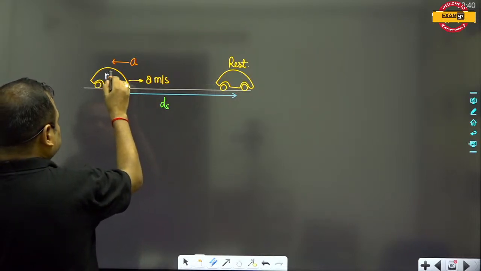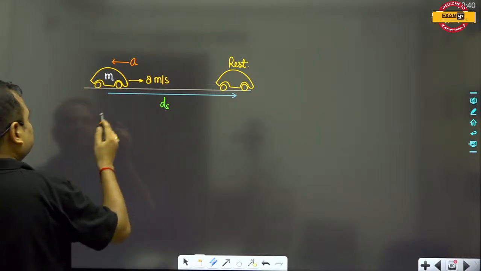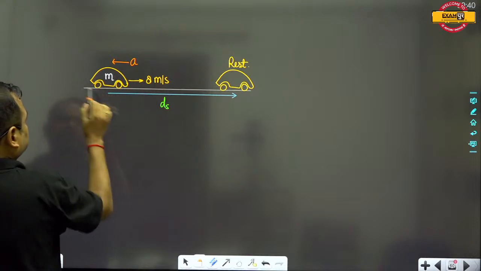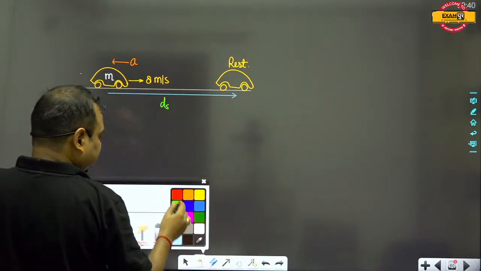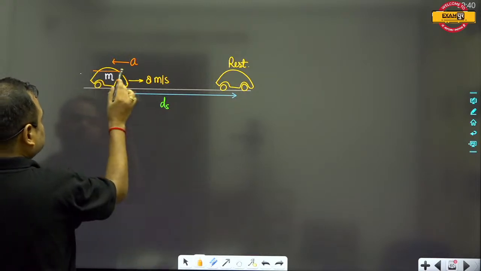Suppose that the mass of this car has been given and the braking forces are applied. Braking forces are always opposite to the motion, like this.